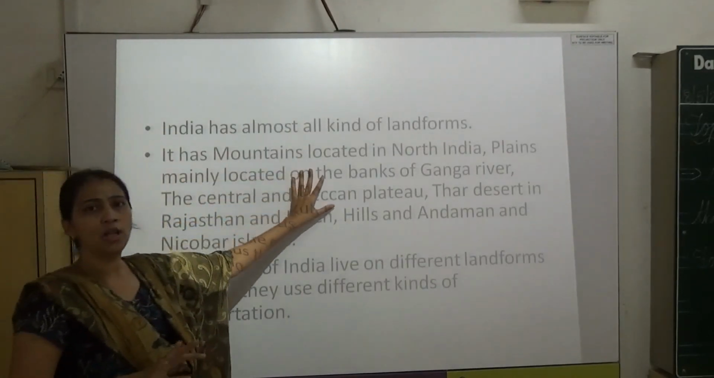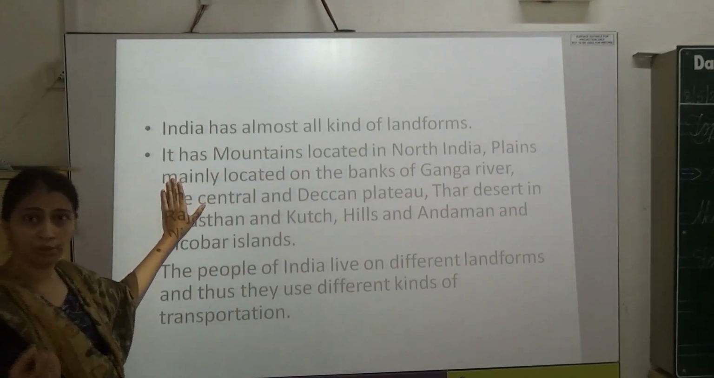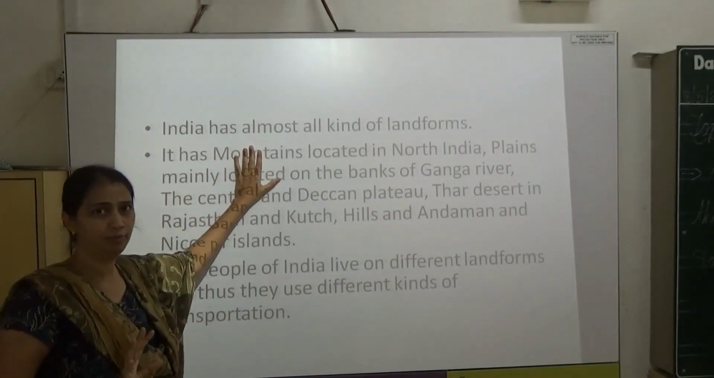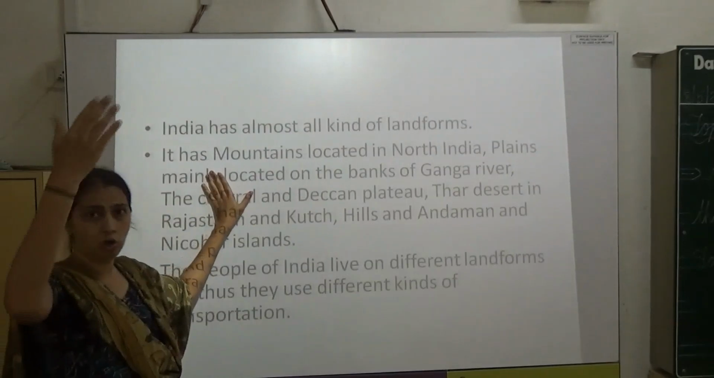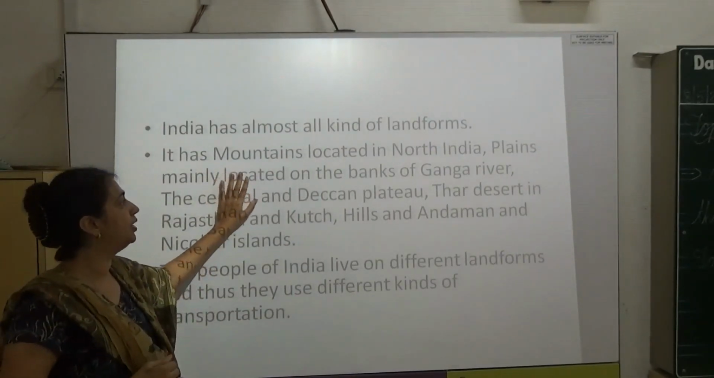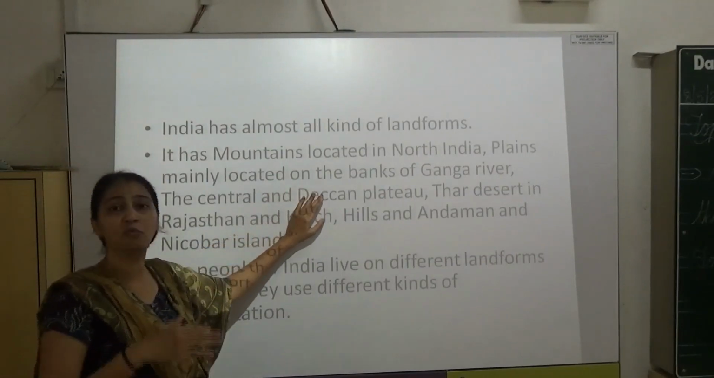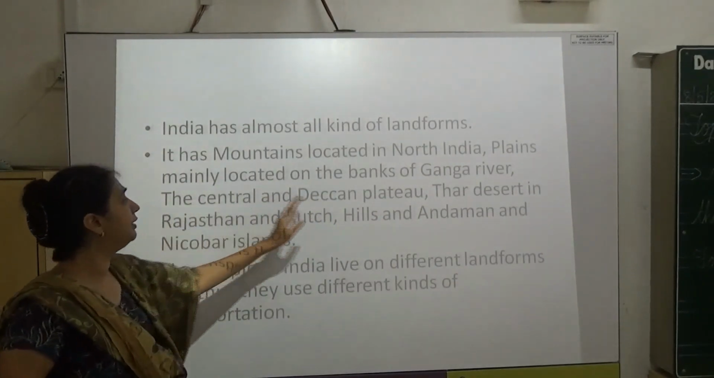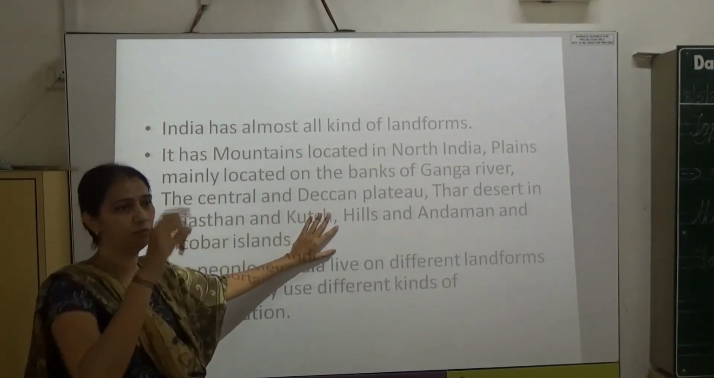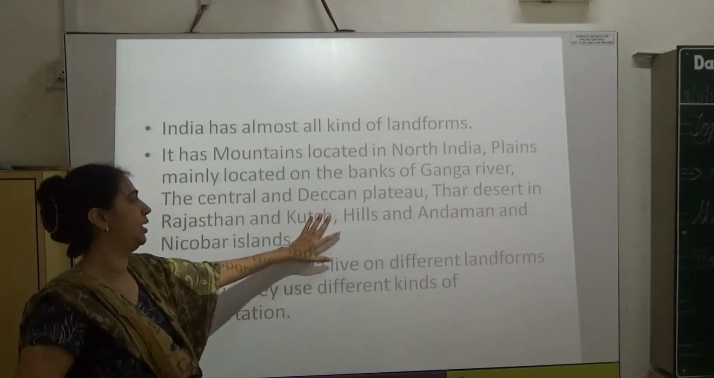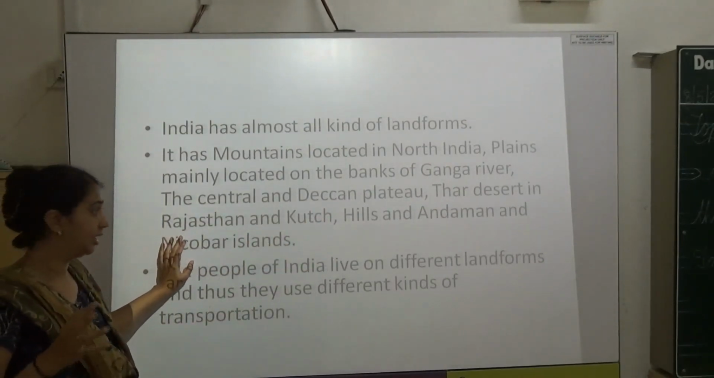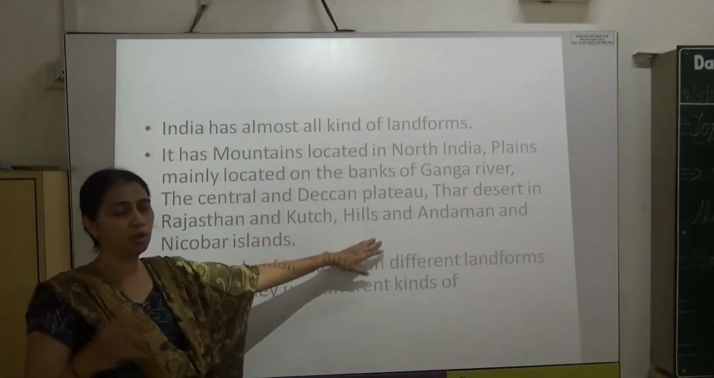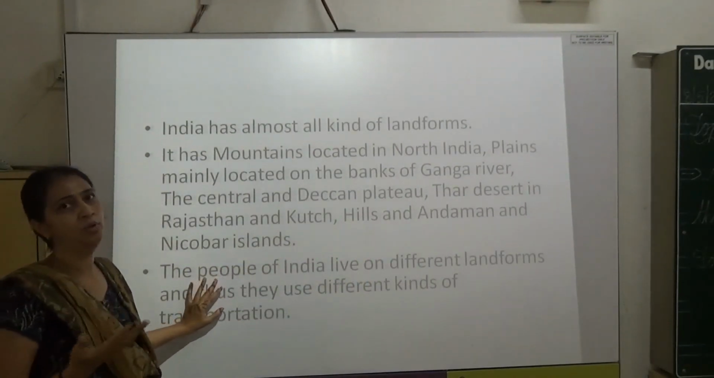India has almost all kinds of land forms. It has mountains. India is such a lucky country that mostly all landforms are available to us. It has mountains in North India where you can see Mount Everest, plains mainly located on the banks of Ganga river, Ganges. So plain area is also found. The Central and Deccan Plateau, which we saw in the map, we also have. Thar desert in Rajasthan and Kutch, hills and Andaman Nicobar islands. So as I told you earlier also, Andaman and Nicobar are Indian owned islands.